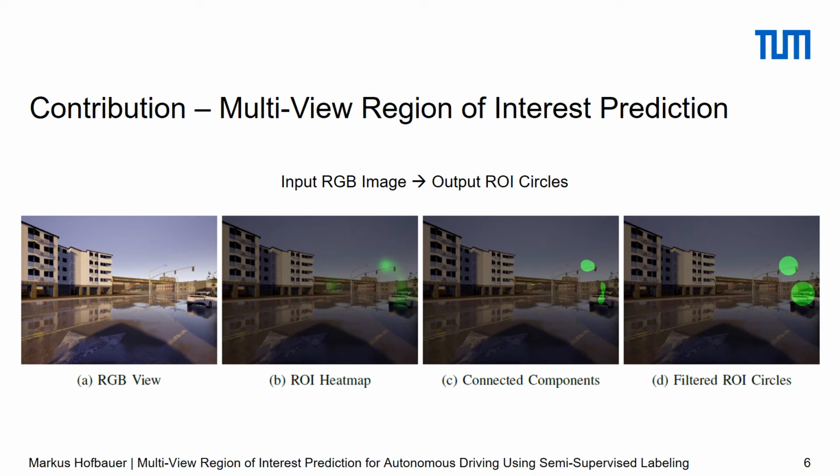At first, we have the RGB input image, which is fed into the network. The network output is a ROI heat map as shown in the second figure. We filter the heat map to achieve a binary representation, and then we identify connected components from this binarized attention map. All components with an area below a certain threshold will be removed. Finally, the remaining components will be converted to circles while we keep the diameter of the shape.